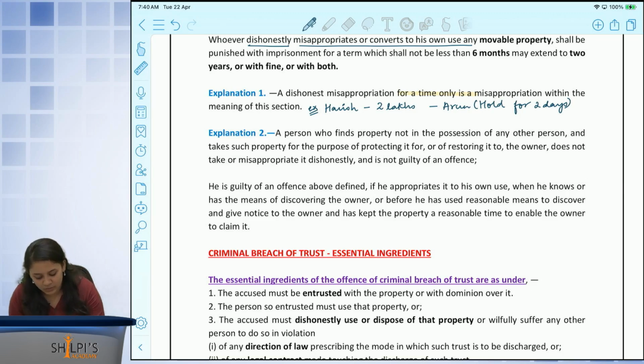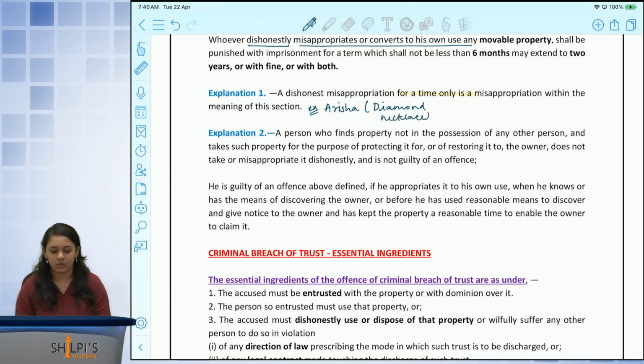Now we can even substitute the example for maybe jewelry. Arisha has a diamond necklace with her. Anisha knows that she has this diamond necklace and also knows that Arisha is not going to be in the city for the next 1 week.